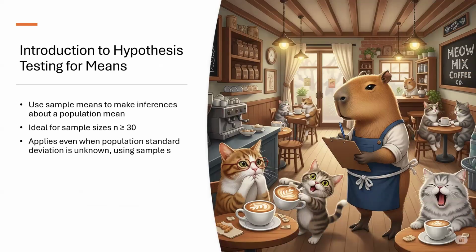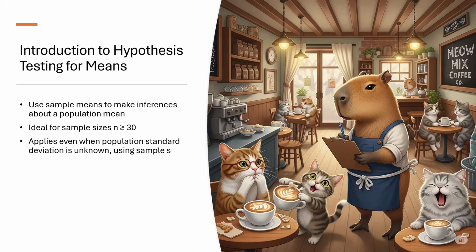With hypothesis testing for means, we take what we know from a sample and use it to make an informed judgment about a whole population. Let's say you want to know the average caffeine consumption of college students across the United States. You obviously can't survey all of them, but if you randomly sample 40 or 60 or 200 students, you can use that data to make a statistical inference about the whole group. That's the magic of large sample testing.